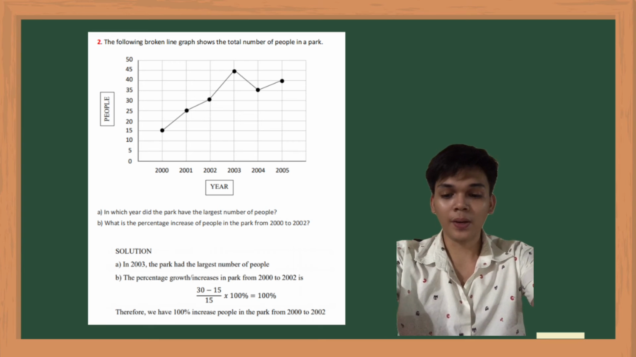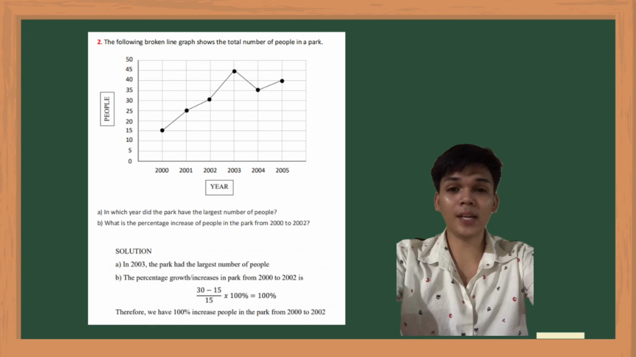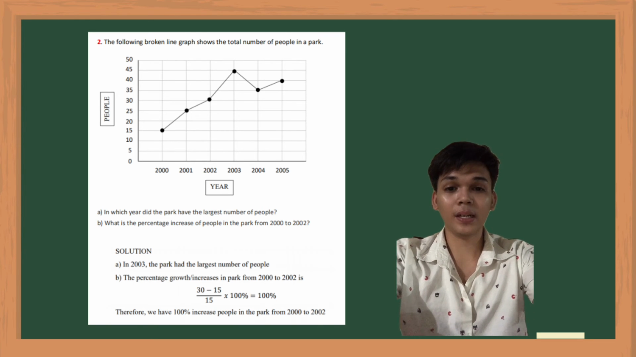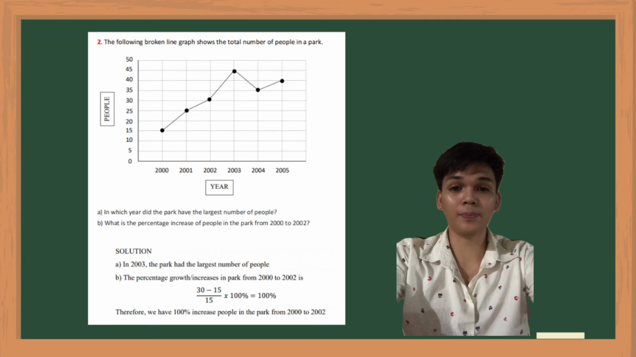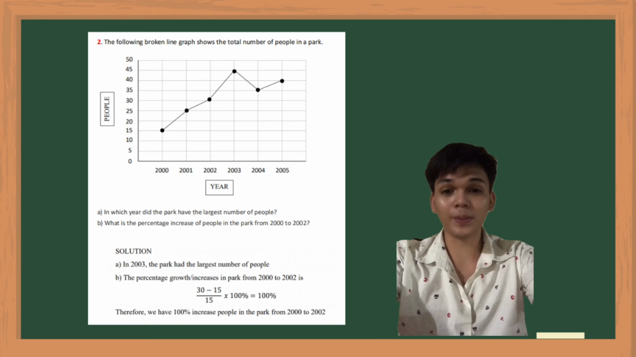Second question, what is the percentage increase of people in the park from 2000 to 2002? To get the answer, the solution is 30 minus 15 divided by 15 times 100%. So 30 minus 15 is 15, and then divided by 15 is 1. So 1 times 100% is 100%. Therefore, we have a 100% increase of people in the park from the year 2000 to 2002.